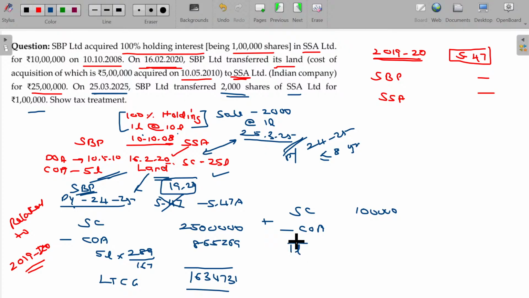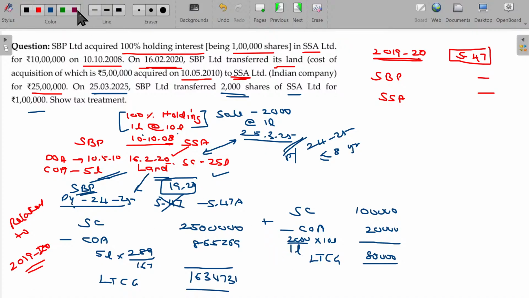Numerator 2000 into 10 lakhs over 1 lakh, that is 20,000, I think. I assume that indexation is not available, so 80,000 will be considered as long-term capital gain here.